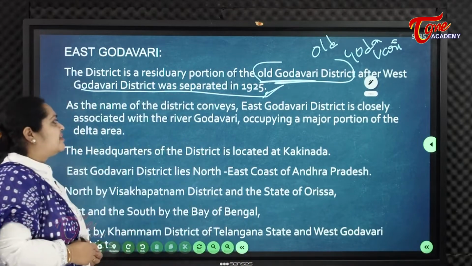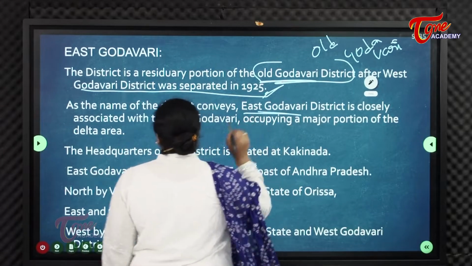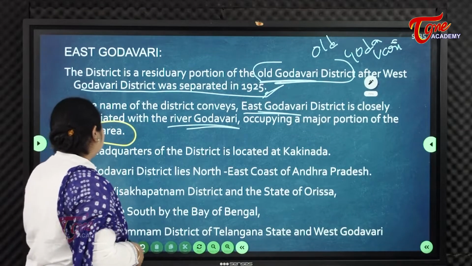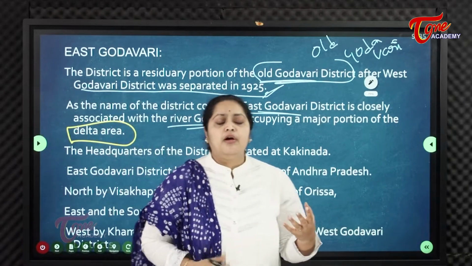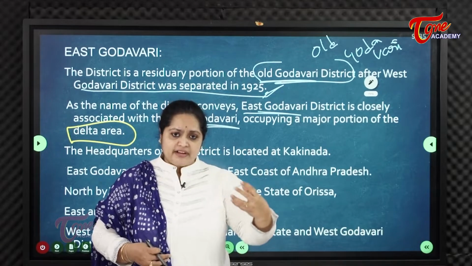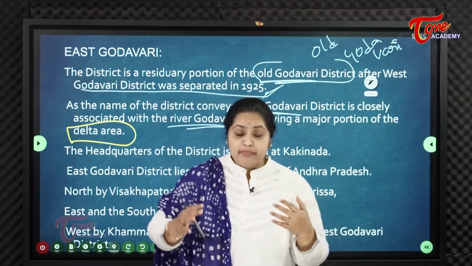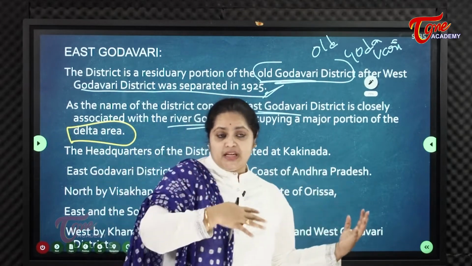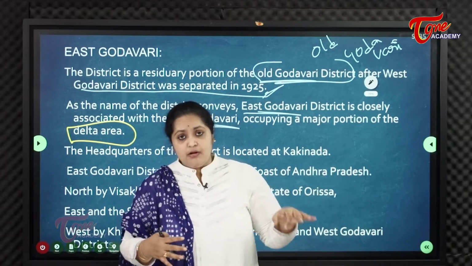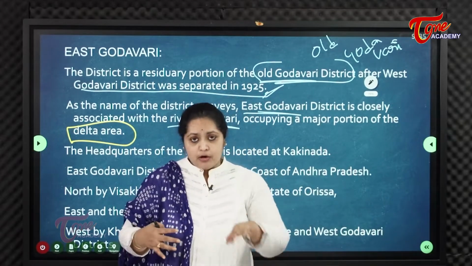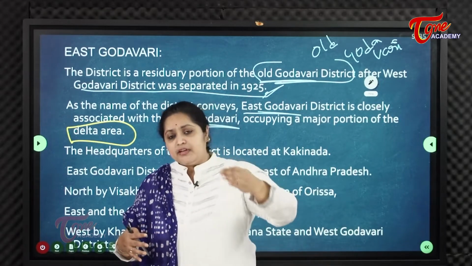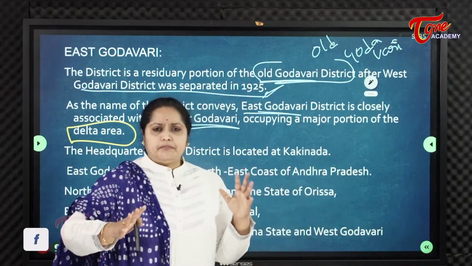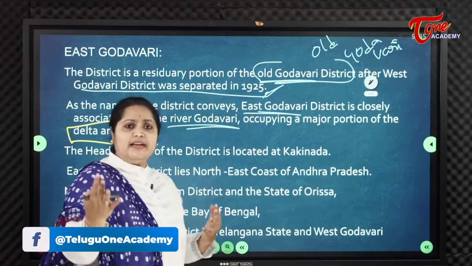As the name of the district conveys, East Godavari is closely associated with the river Godavari, occupying a major portion of the delta area. Almost the whole East Godavari district is covered with the delta. Delta means the end place of the land where the river merges with the sea. So almost East Godavari district is a Godavari delta basin.